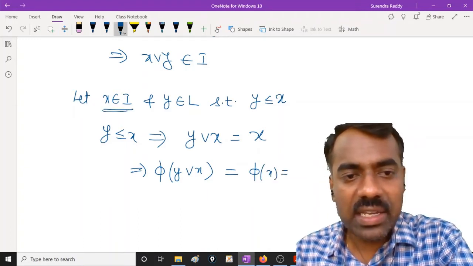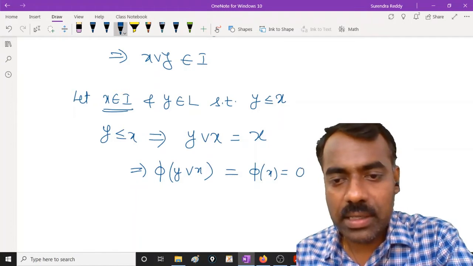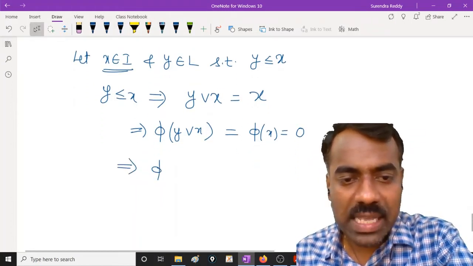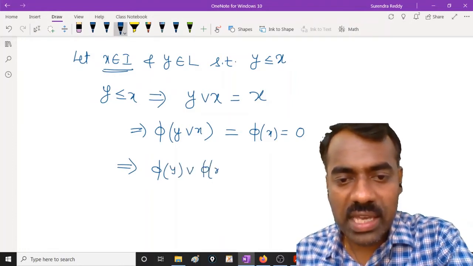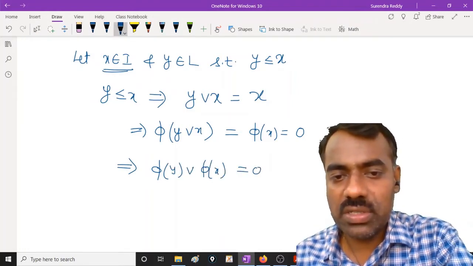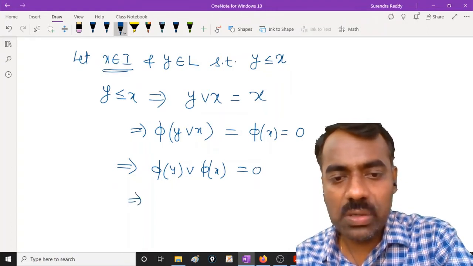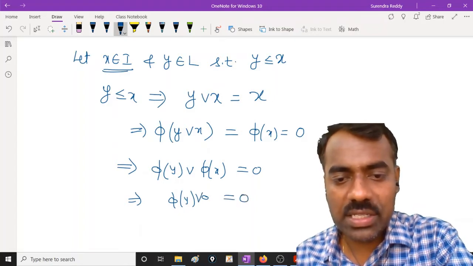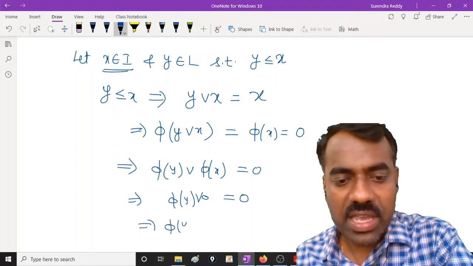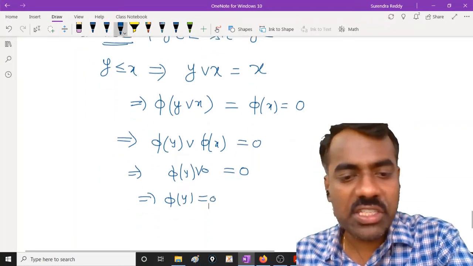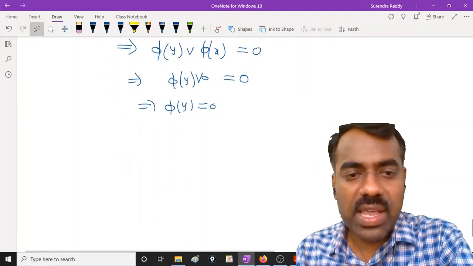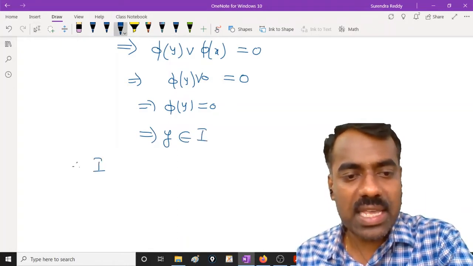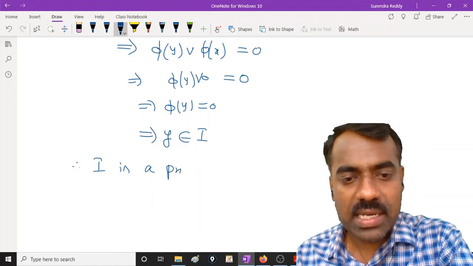But x is in I. If x is in I, what is the value of phi? It is 0. Because it is a join homomorphism, phi of y join x is the same as phi of y join phi of x, which is equal to phi of y join 0, and that is the same as 0. So if phi of y is 0, what can you say about y? y is an element of I, right? So therefore we proved that I is not only an ideal, it is a proper ideal.